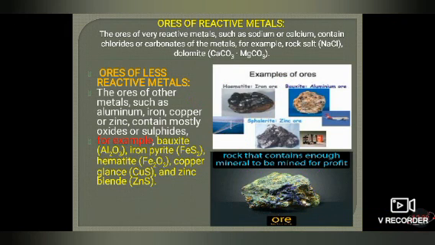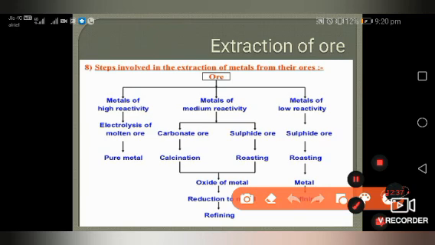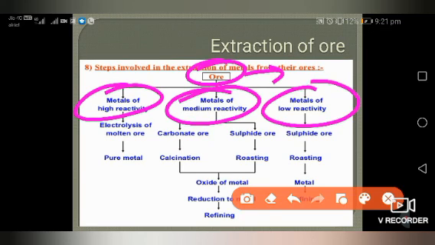Okay, so next is how to extract. With the help of this flow diagram we can understand. An ore is the precious substance from which we can extract any metal. Now metals are of three types: metals of high reactivity, metals of medium reactivity, and metals of low reactivity.